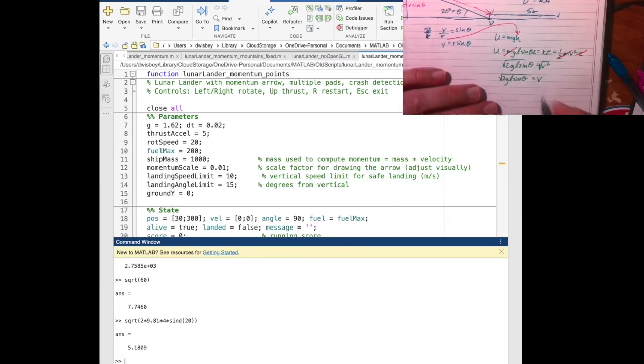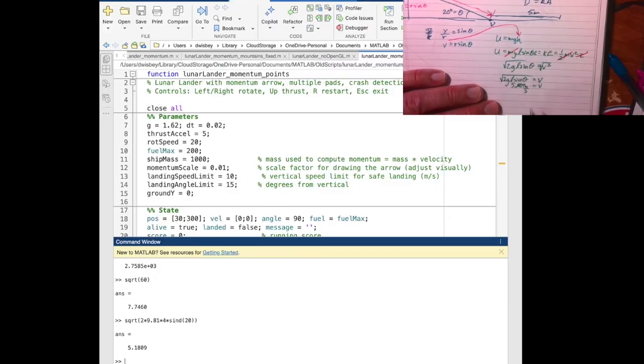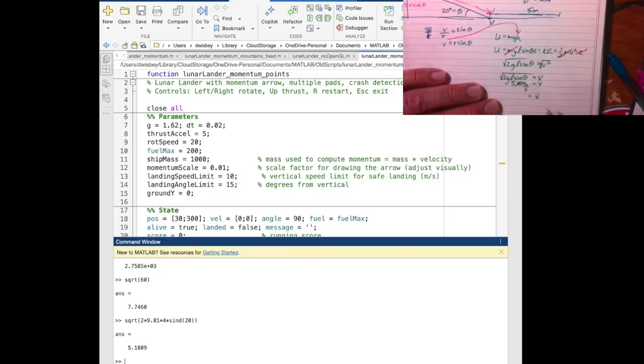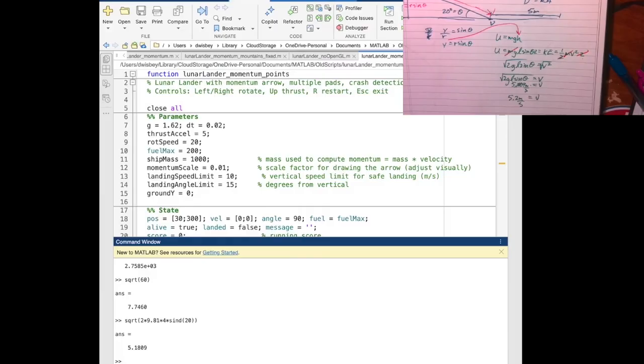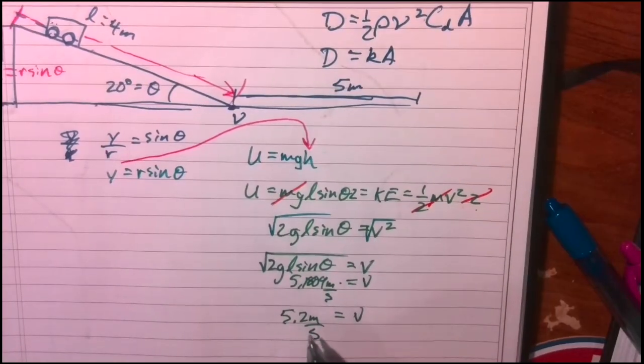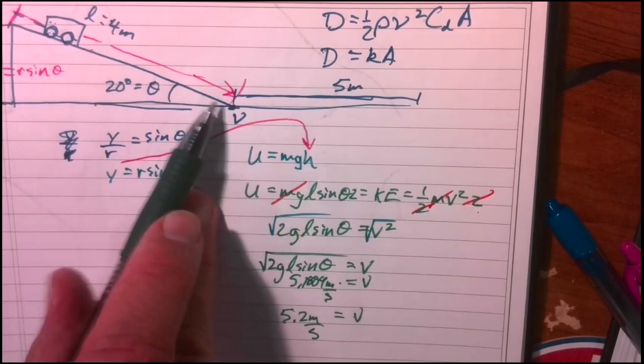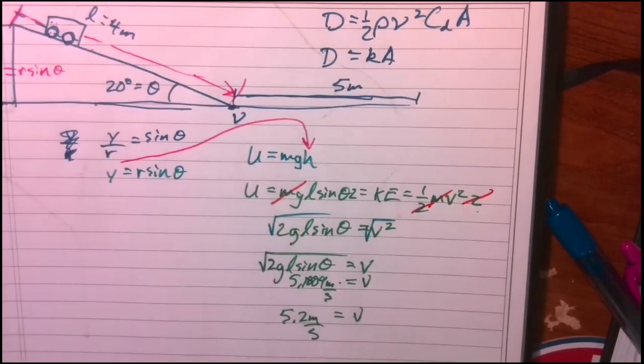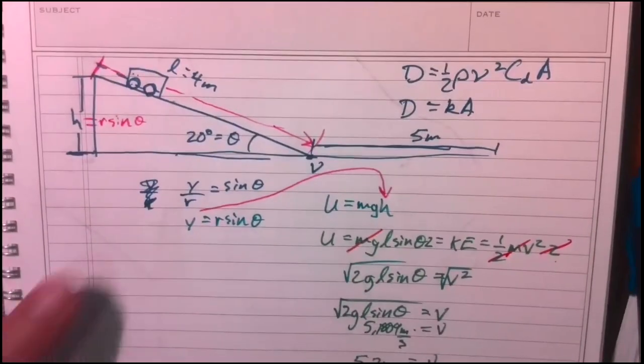All right, my velocity then is going to be v equals 5.1809 meters per second, or my velocity will be 5.2 meters per second. So we did it. I found the velocity that the Pinewood Derby car would be traveling as it reached the bottom of the ramp.